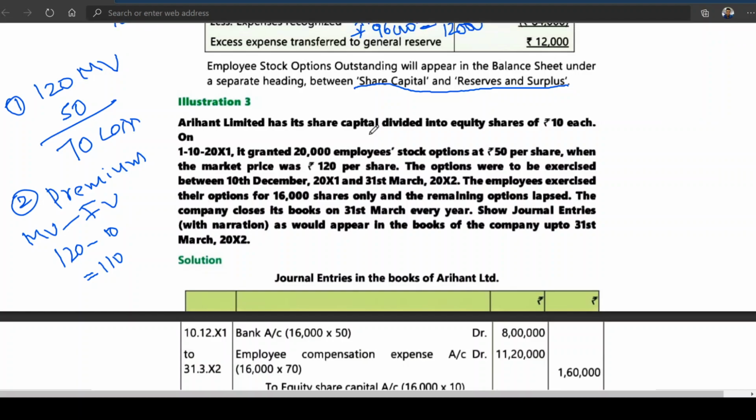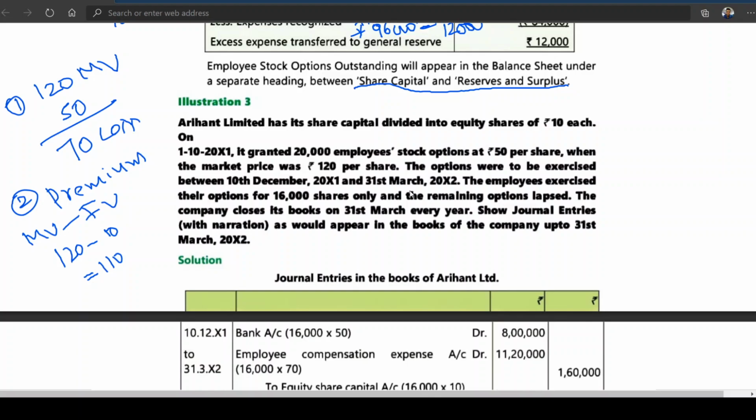And then second point, you can see the options are exercisable between 10th December and 31st March 12. 110 granted 20,000 employee stock options. But they said exercise between 10 December 2012, which means, my dear friends, it is nothing but within 1 year.